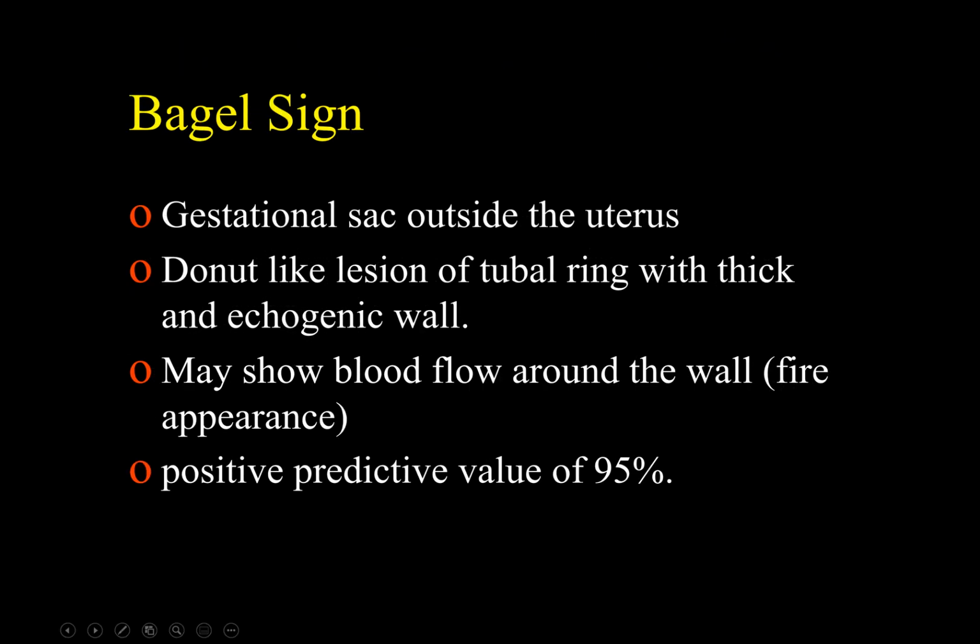The second evidence of ectopic pregnancy is to see what is known as a Bagel Sign, which simply means a gestational sac outside the uterus before it is ruptured or before yolk sac and embryo are developed. Bagel Sign is a donut-like lesion of tubal ring with thick and echogenic wall. It might show blood flow around the wall, giving a ring-of-fire appearance. It is said that it has a positive predictive value of 95%.